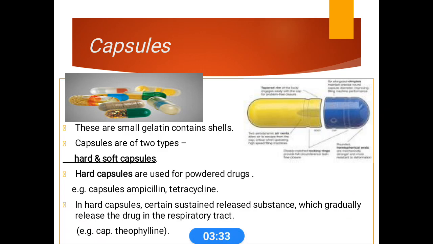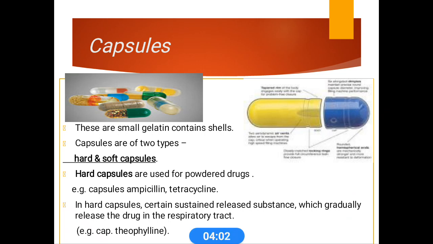Capsules have mainly two categories: hard and soft capsules. The outermost shell of these capsules is made of gelatin. In a hard capsule, the outermost shell is gelatin, and the drug substance is in powdered form, inserted into the gelatin shell.